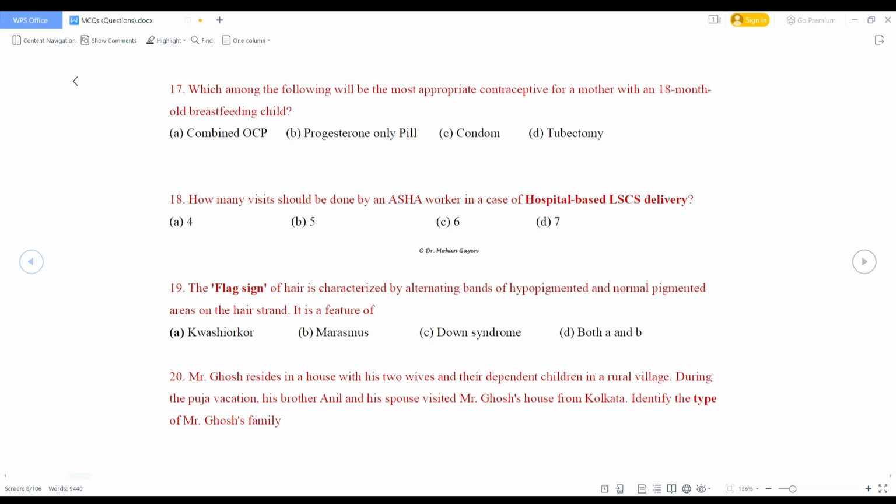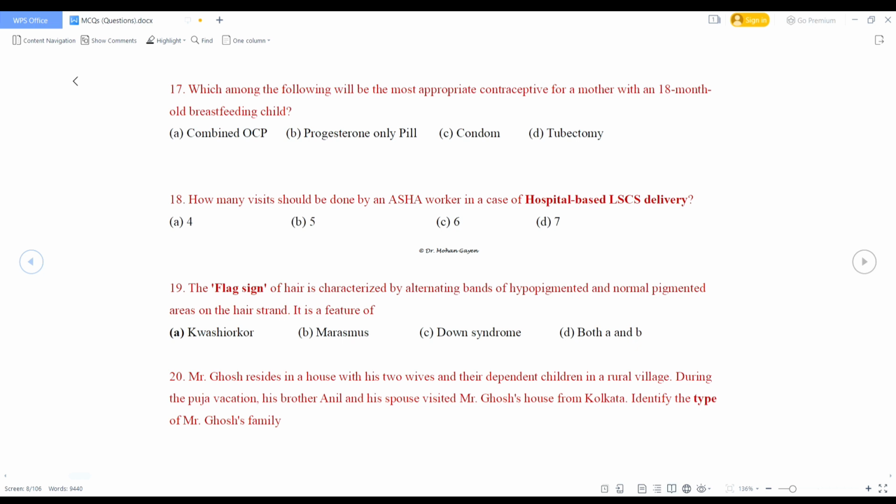The flag sign of hair is characterized by alternating bands of hypopigmented and normal pigmented areas on the hair strand. It is a feature of kwashiorkor, marasmus, Down syndrome, or both A and B. So it is a typical feature of kwashiorkor. Come to the next question.